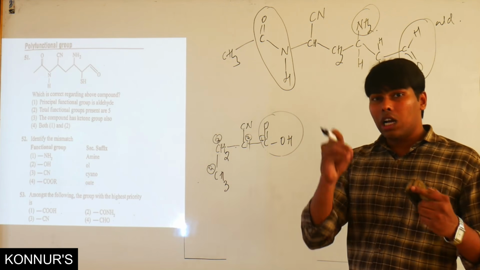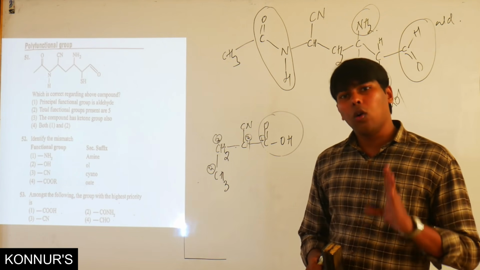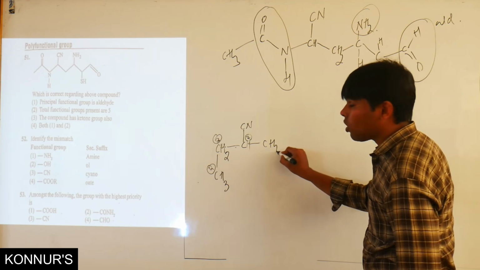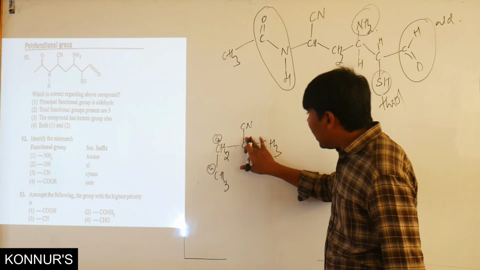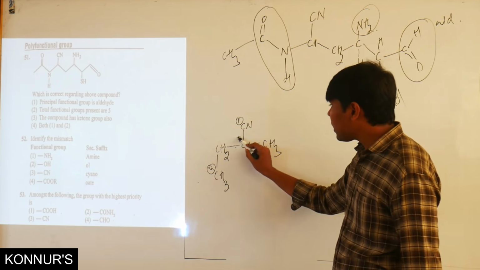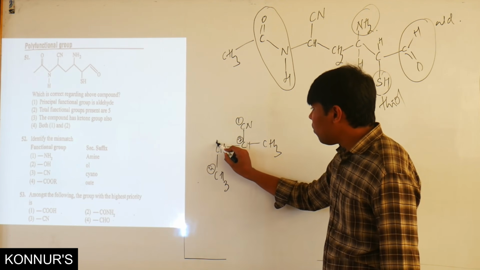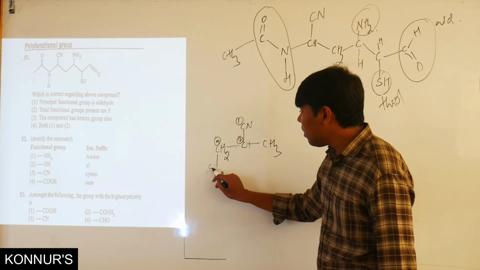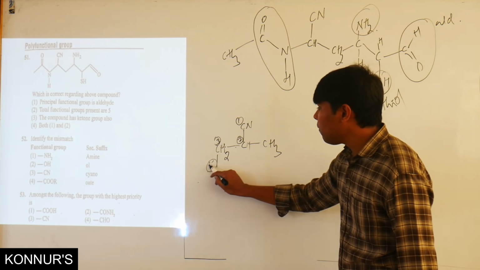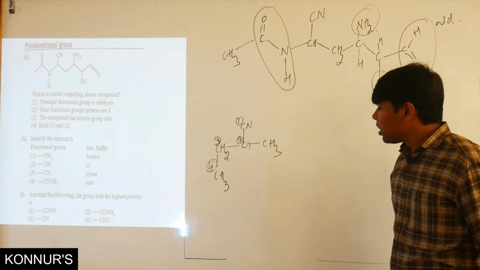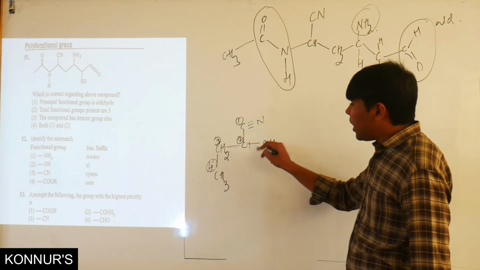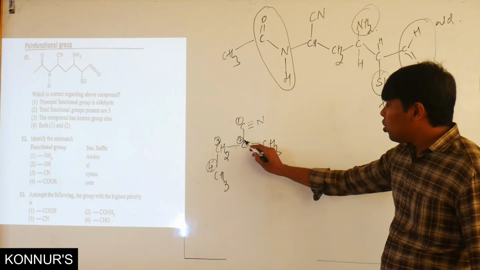If that CN is only there and there are no other compounds, let us suppose it is like this, with no other functional group. Now this is considered as the first carbon, this is the second carbon, this is the third, and this is the fourth carbon. Here the name of this compound becomes 2-methyl